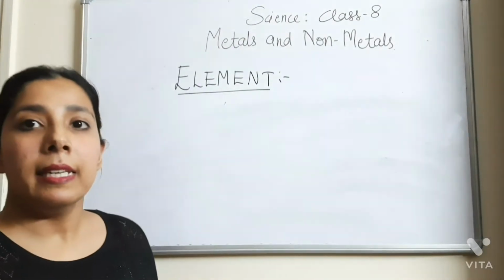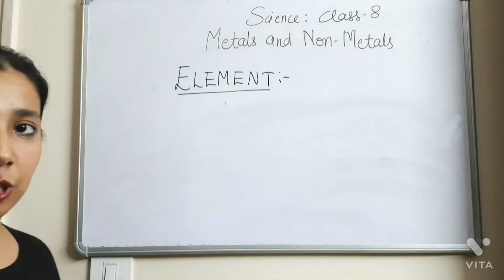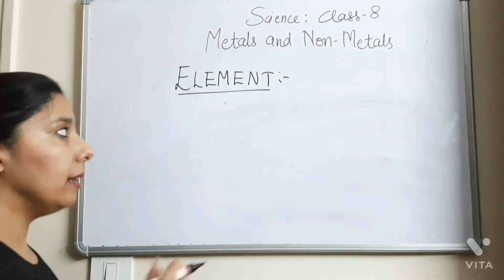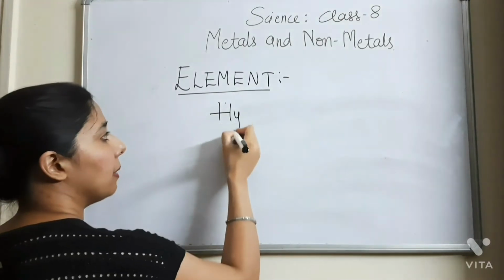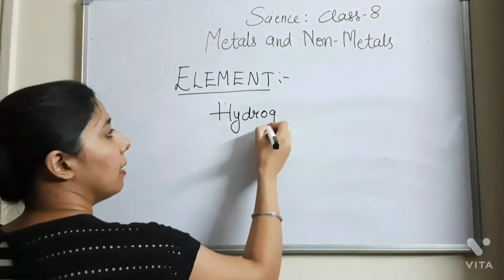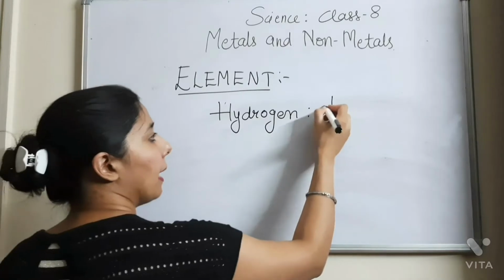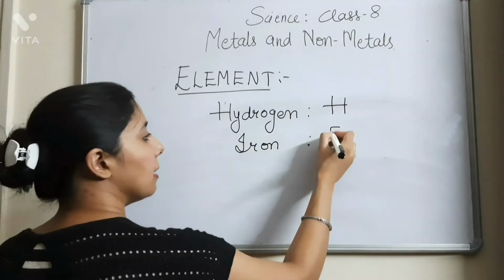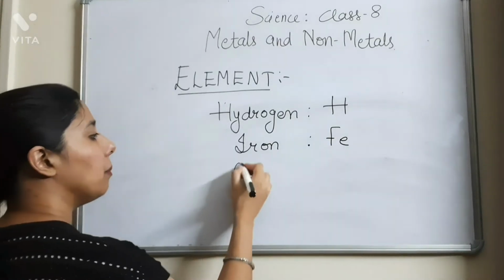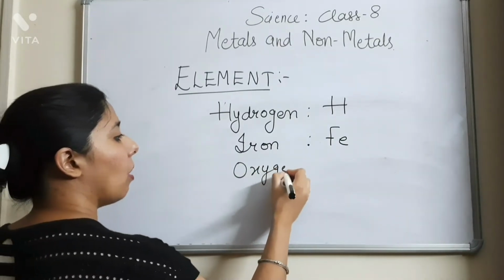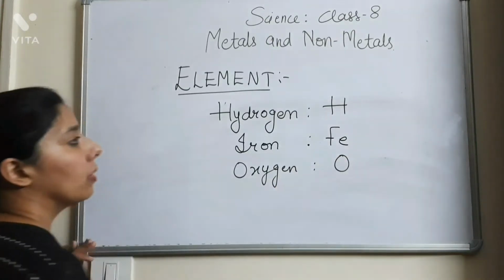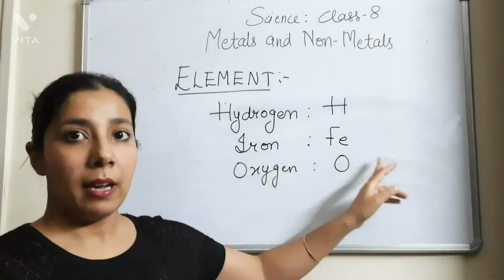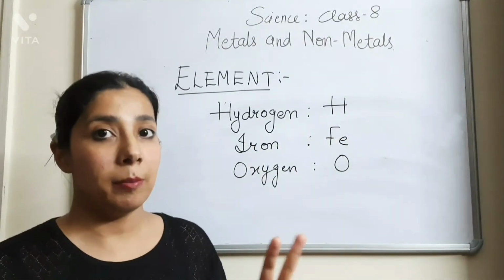Every element is named by some abbreviation. Every element is given some symbol. If I am talking about the hydrogen element, then hydrogen is given the symbol H. If I am talking about the iron element, then iron is given the symbol Fe. If I am talking about the oxygen element, then oxygen is given the symbol O. So all the elements are given their respective symbols, and no two elements can have the same symbol.